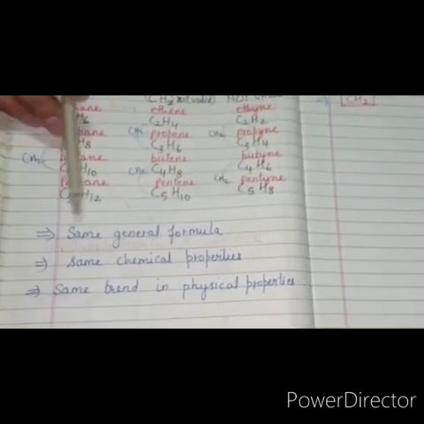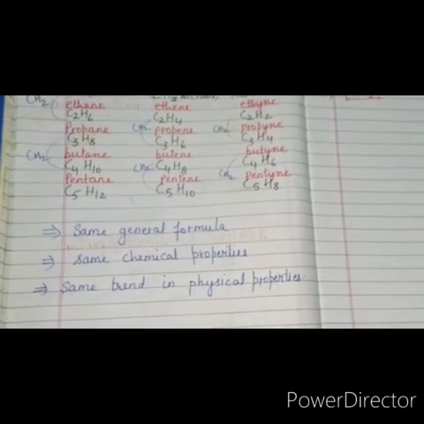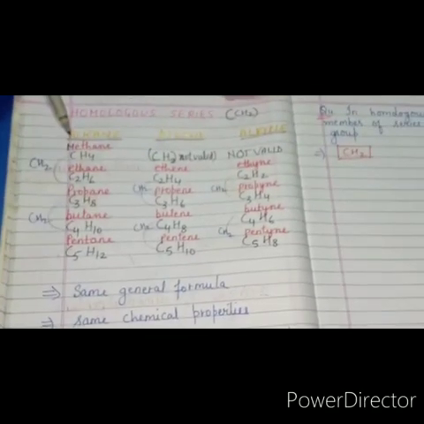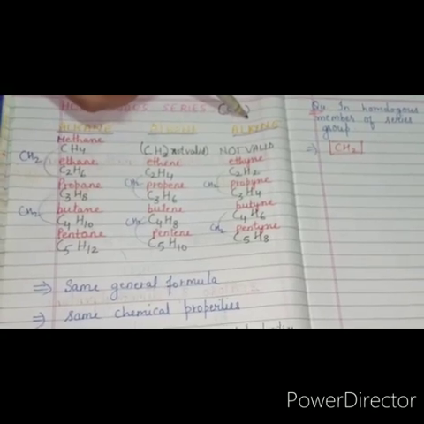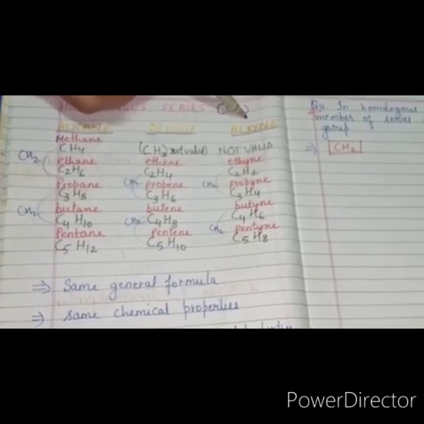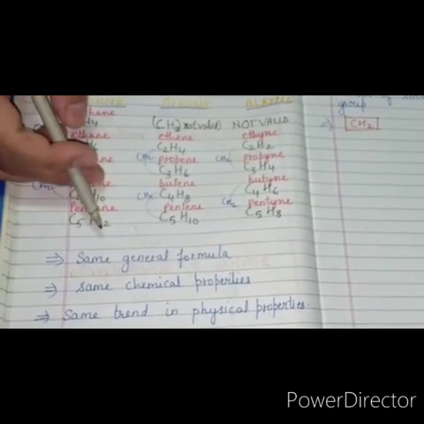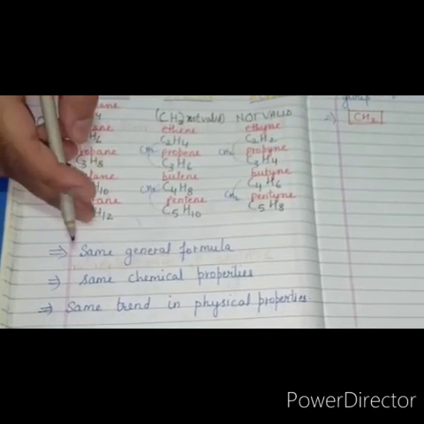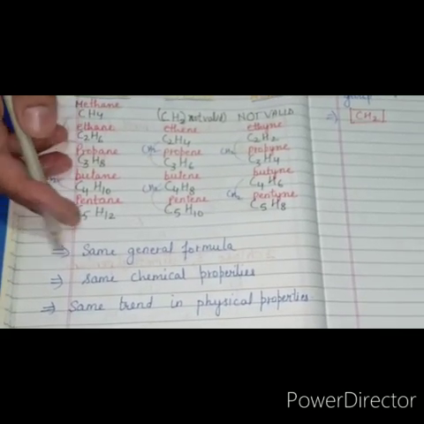These are some physical and chemical properties of a homologous series. They have the same general formula. Alkanes have general formula CnH2n+2, alkenes have CnH2n, and alkynes have CnH2n-2. Second, they have the same chemical properties. If they have the same general formula, the structure and combination will be the same, so they will have the same chemical properties.